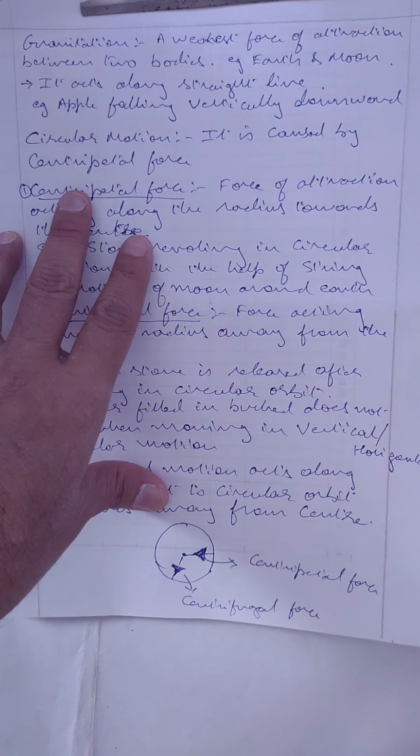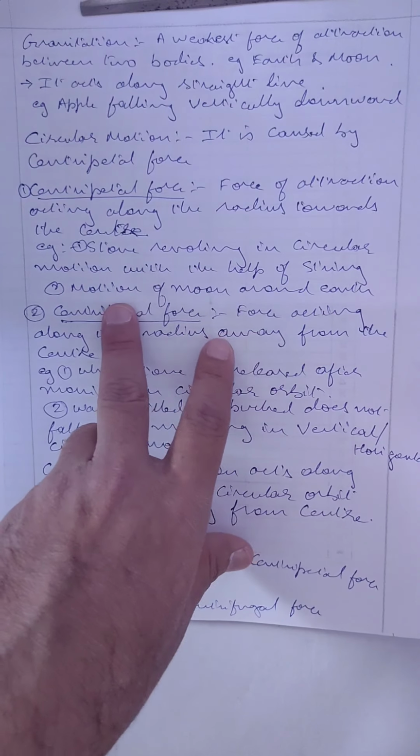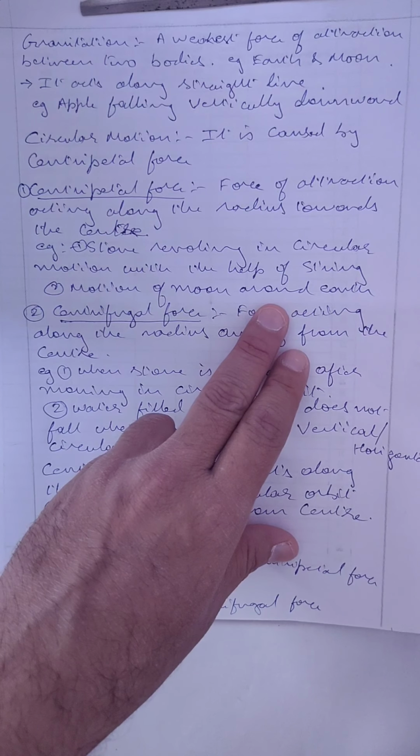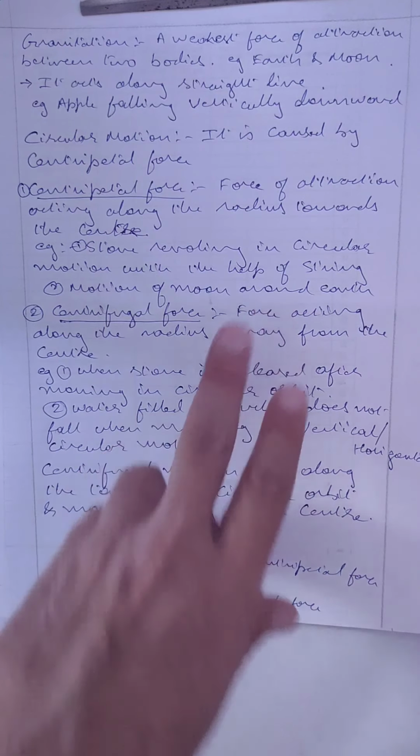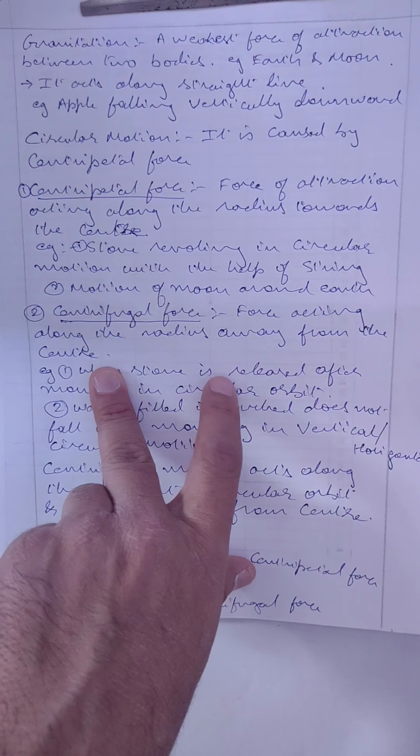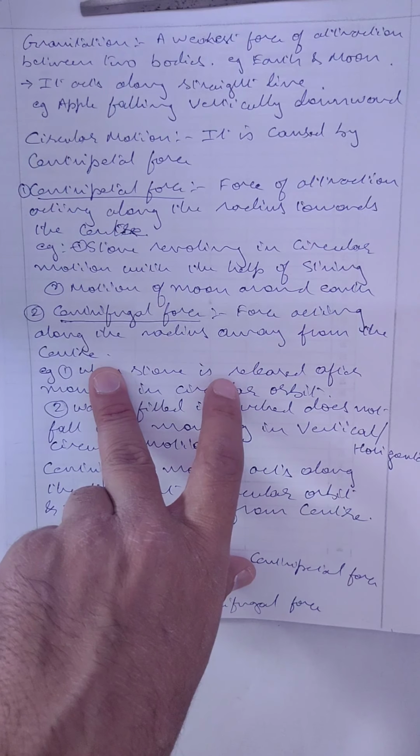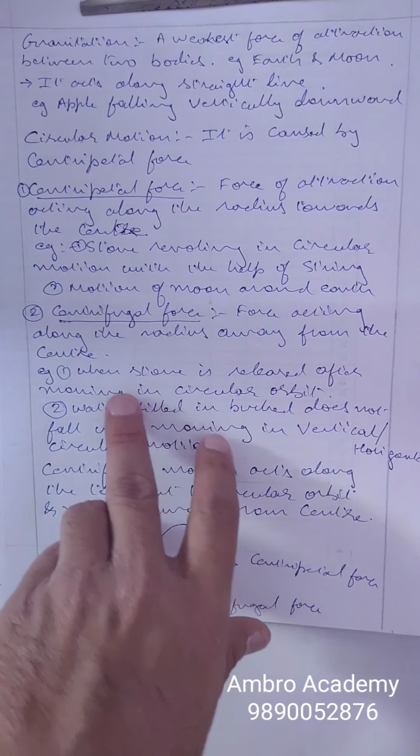A stone revolving in a circular motion with the help of a string, or the motion of the moon around the earth, is due to centripetal force. Centrifugal force is the force acting along the radius away from the center. It is moving the stone away from the center. When we release the stone, it moves in a tangential path. It is a centrifugal force.